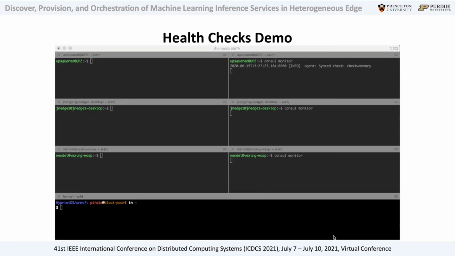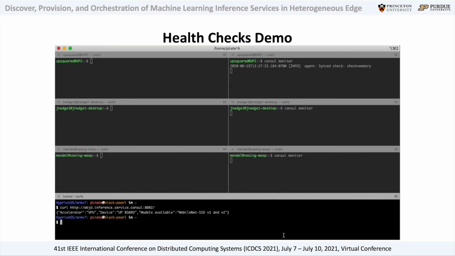We are now going to show in practice how the health check concept works. From the terminal of the end device, we are going to make a request for an object detection service. As you will see, the response comes from one of the UP boards that belongs to our cluster.